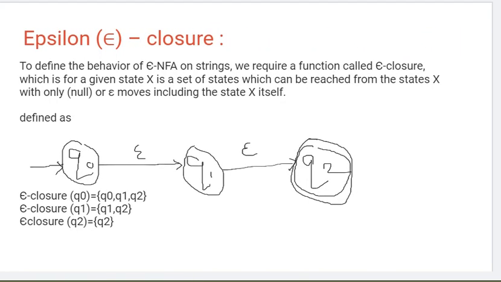Okay, now the last thing is epsilon closure. What is epsilon closure? How do we find that epsilon closure? Now this topic is very important when we need to convert an NFA with epsilon to a DFA. As I told you before, every DFA is an NFA. Every DFA we can call an NFA, but not every NFA we can say is a DFA.